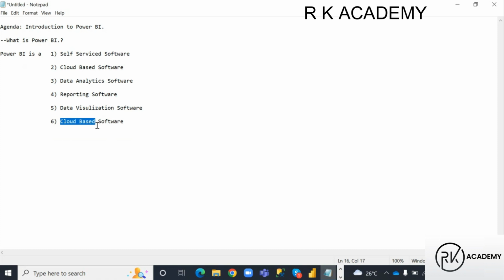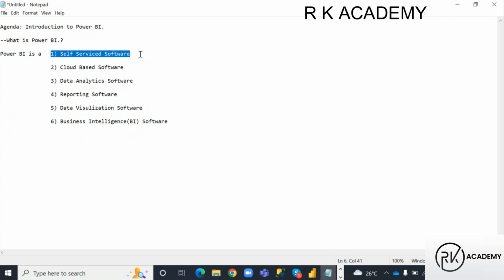BI software. Business intelligence, that is nothing but BI. It is a BI software. Okay, so Power BI has many names in the market. These are the major names, guys. It is called a self-serviced software.